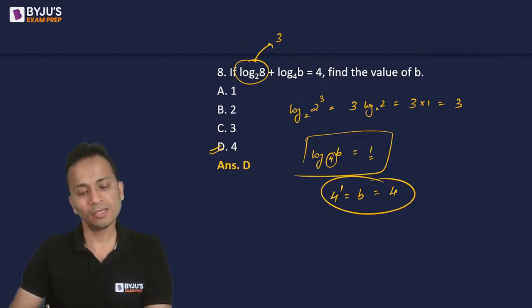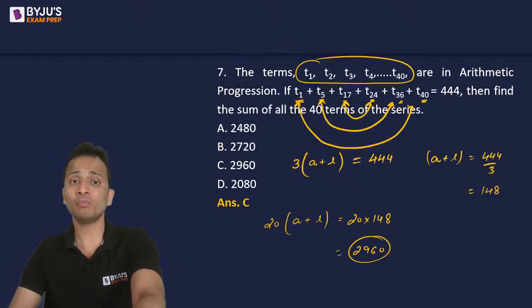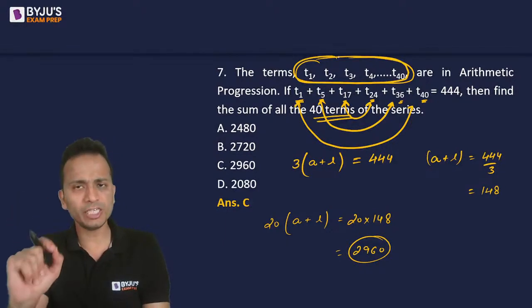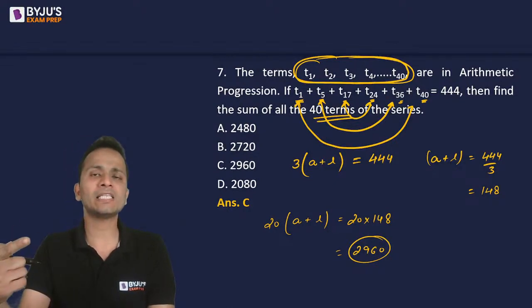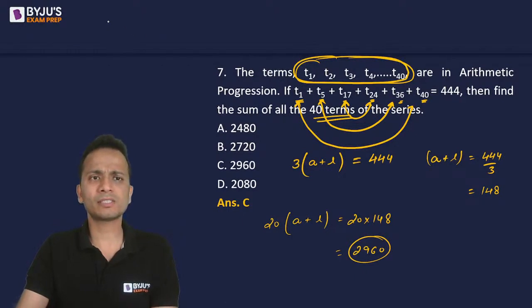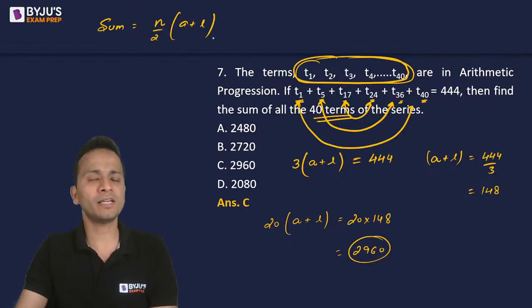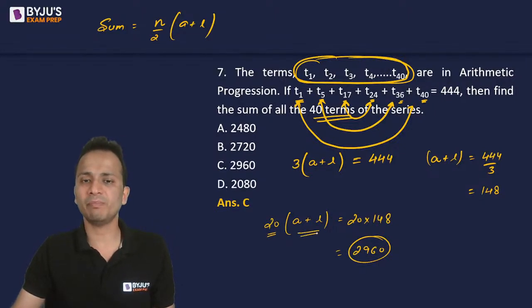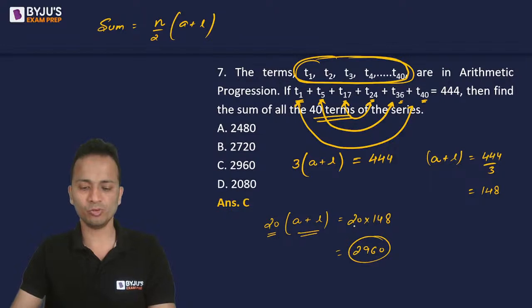Okay. Sonali, how 20 times a plus l? I'll take you back to the previous question. Sonali, I have to find out the sum of all these 40 terms. If we have 40 terms, then can I say that the number of groups will be 20? Or, the sum of all the terms in an AP is n upon 2 bracket a plus l. This is one of the formulas in arithmetic progression. The number of terms given is 40, so 40 upon 2 is already 20. 20 times a plus l. And this is how you can use this formula.